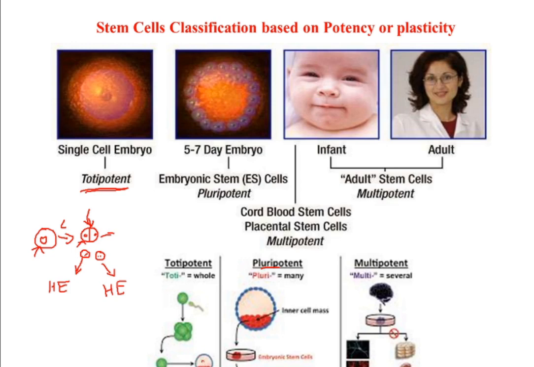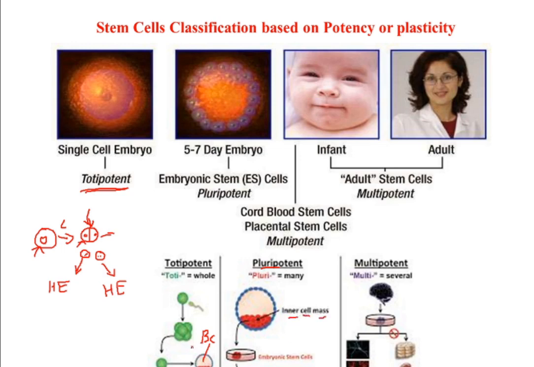And the central cavity here, this is the cavity, and this cavity is called blastocoel, right? So this is the blastula and this is the blastocoel. And here you can see the cells of the blastula, especially those cells represented in red color. They are called ICM, inner cell mass.